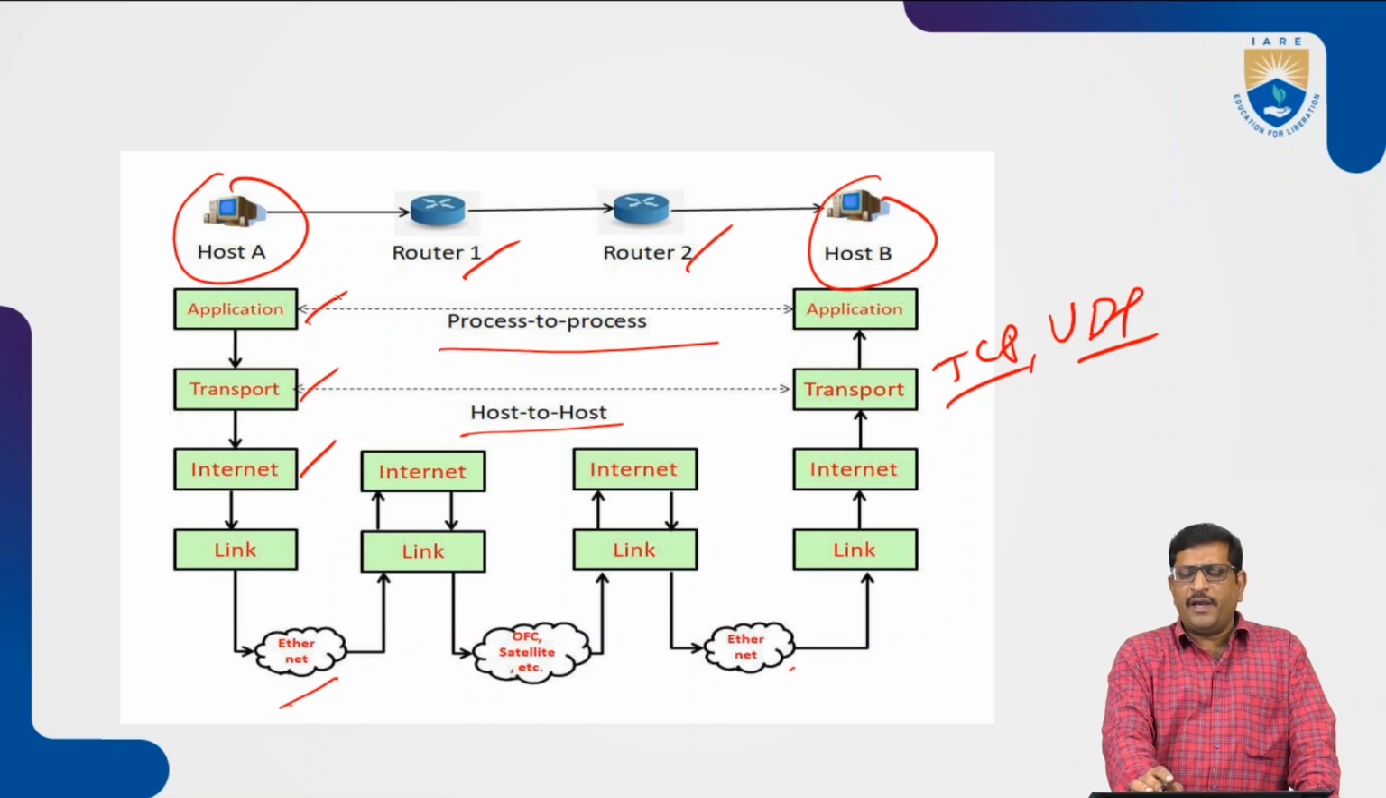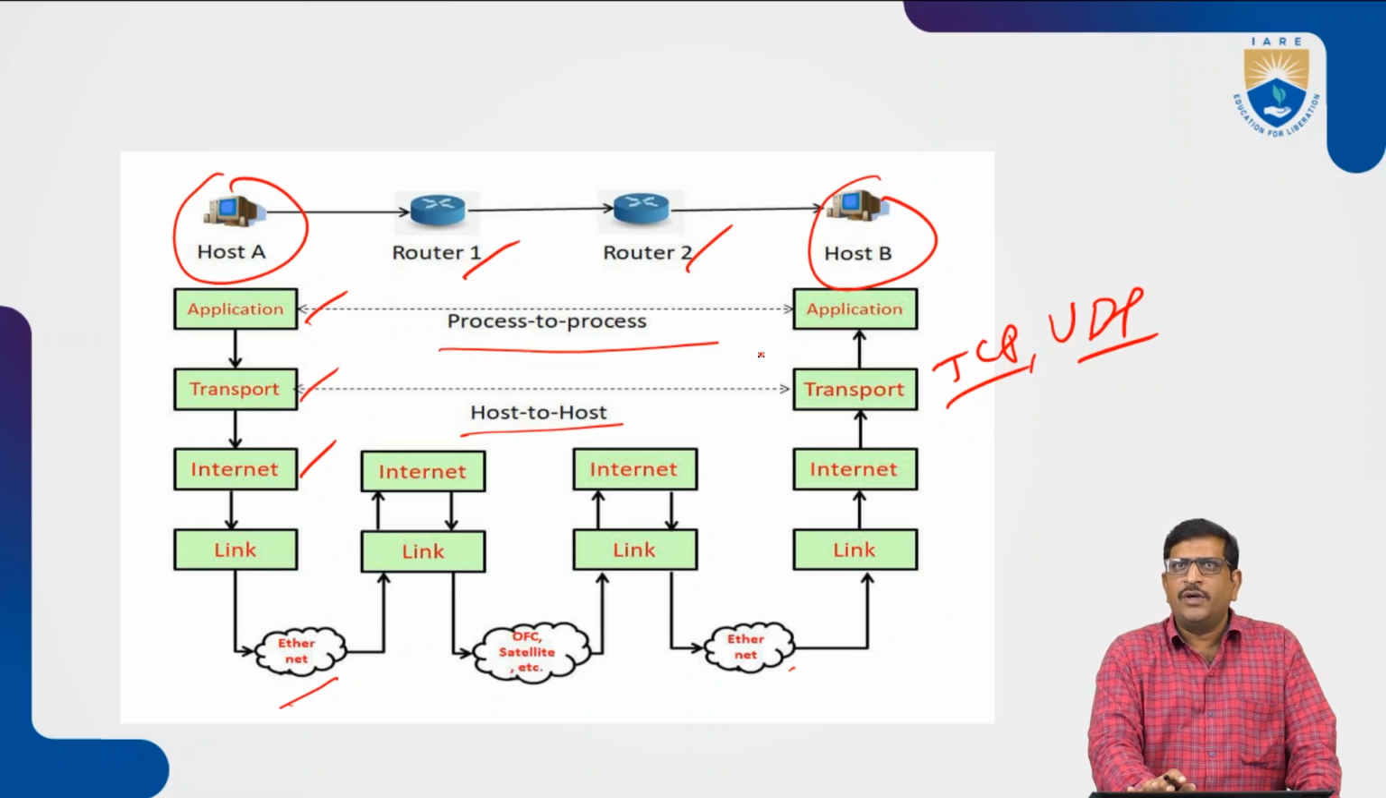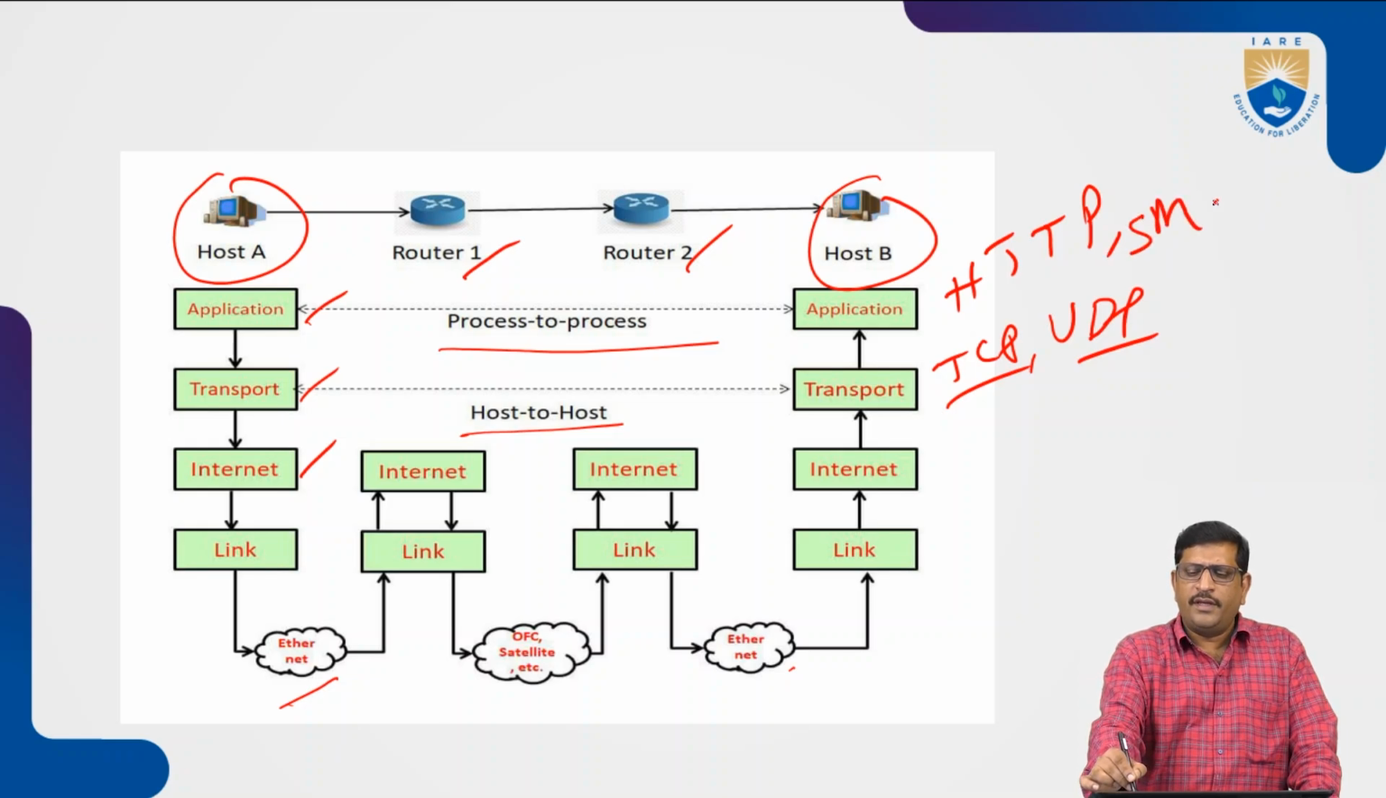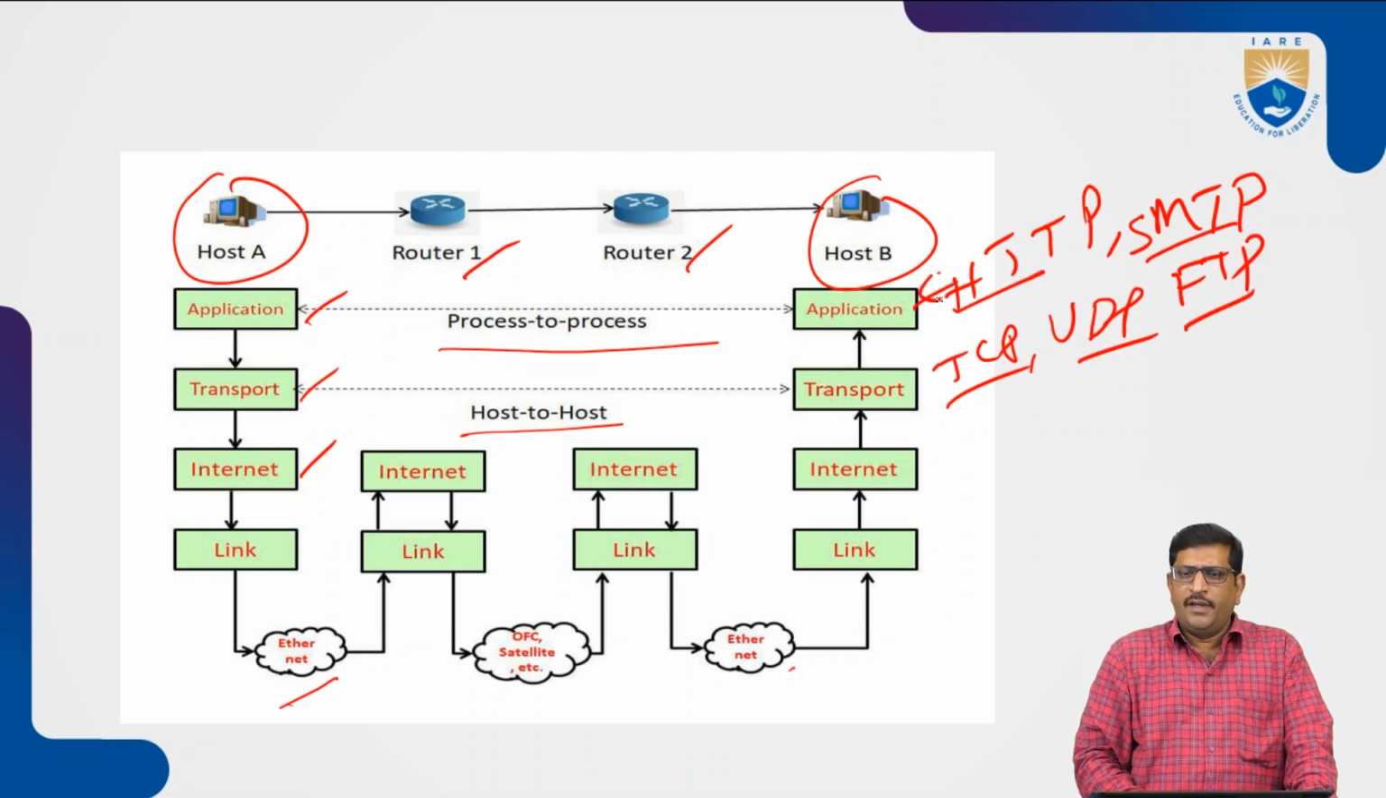The process-to-process communication can be done at user level. For the application layer, we can utilize HTTPS, SMTP or FTP protocols. These are the protocols that can be utilized at the application layer. Internet layer means we utilize the IP protocols, and with the help of these internet-based protocols other services are provided.